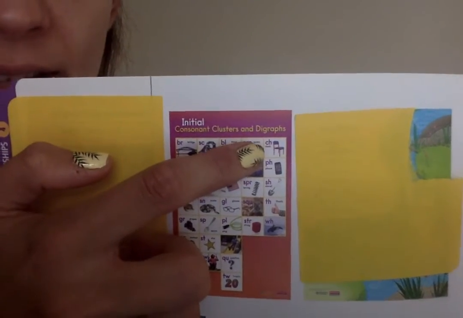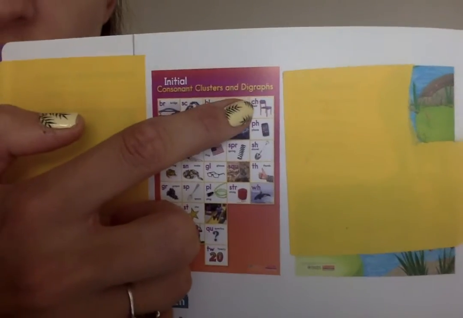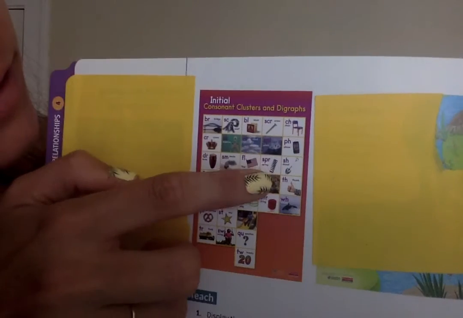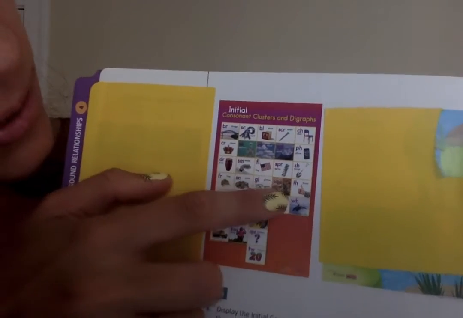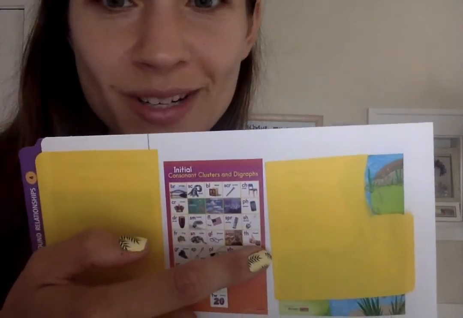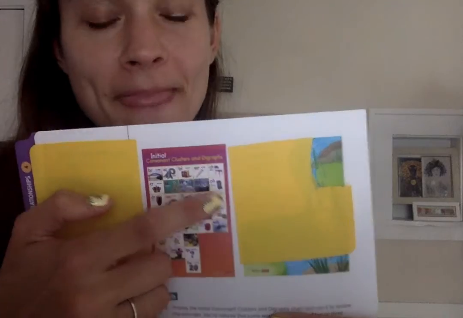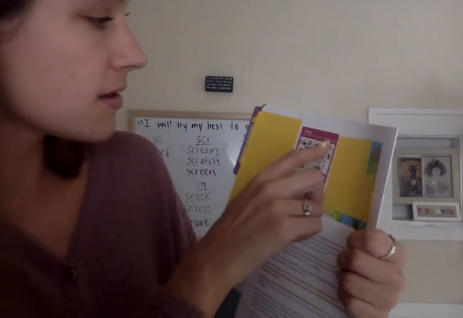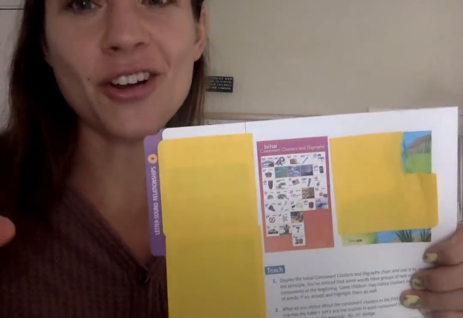Let's take a look at this last column. This last column is a little different. So we have the word chair, phone, shovel, thumb, and whale. The difference, second graders, with these words, do you know what it is? They're different because these two letters just make one sound. Those are digraphs.